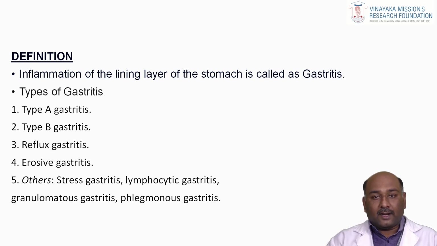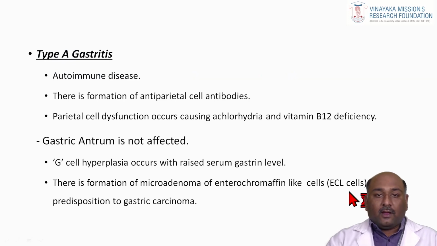Based upon the clinical categorization, it is divided into four major varieties: type A gastritis, type B gastritis, reflux gastritis, and erosive gastritis. Depending upon the various factors influencing the gastric mucosa, miscellaneous lesions are also given. The commonest are stress gastritis, lymphocytic gastritis, granulomatous gastritis and phlegmonous gastritis. These are very rarely encountered conditions of gastritis.